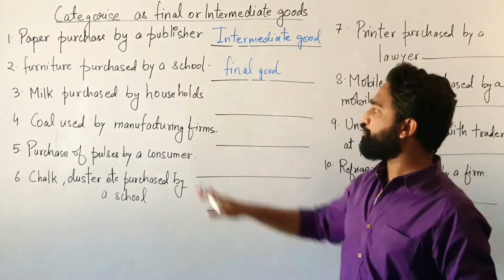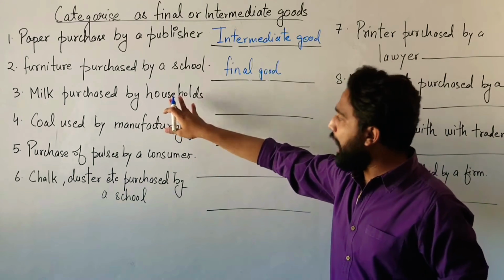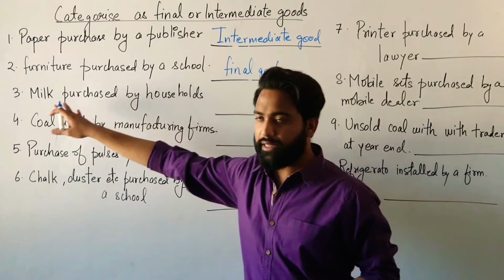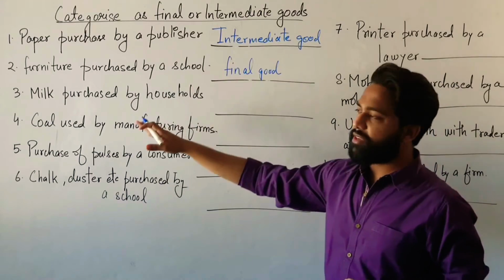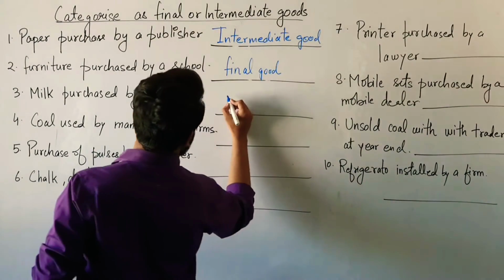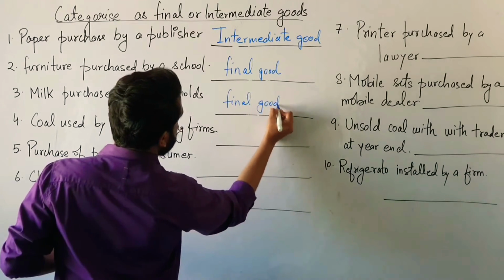School is a producer. Now, milk purchased by households. Milk. Now, who are households? We are households. If we are purchasing milk, it is definitely for our own consumption. Then it will be the final consumer good. Fine.